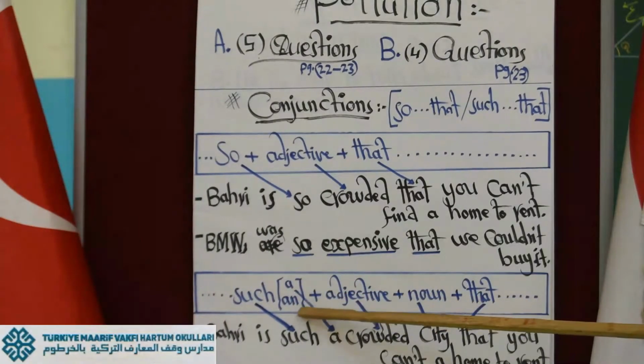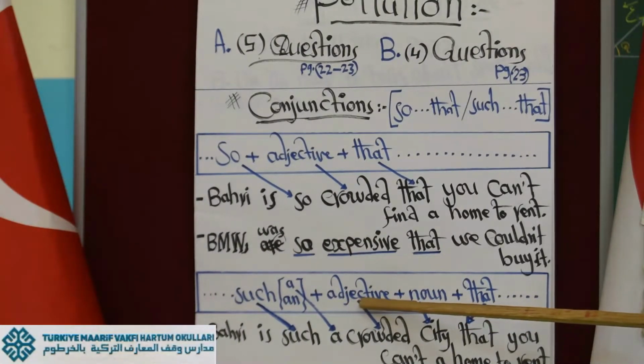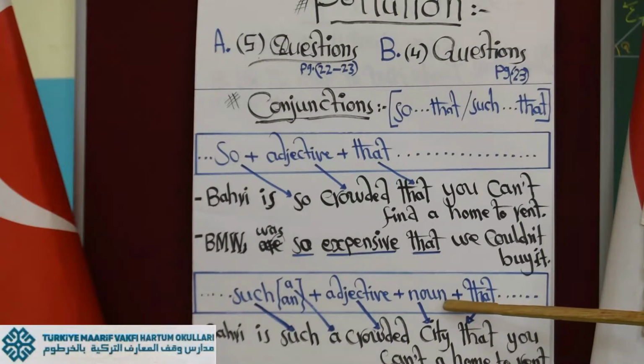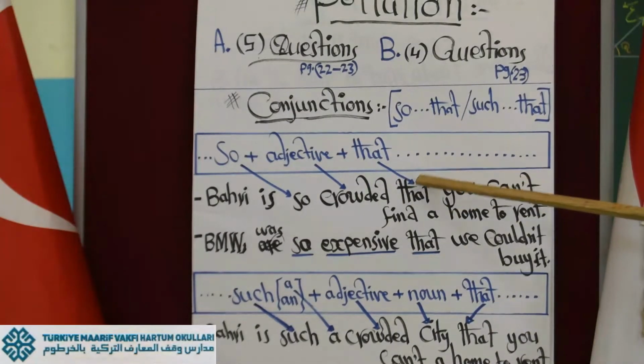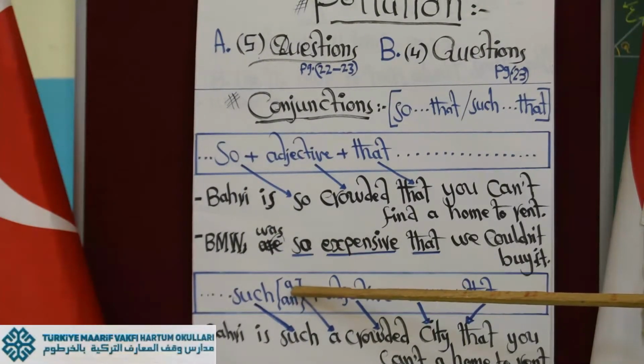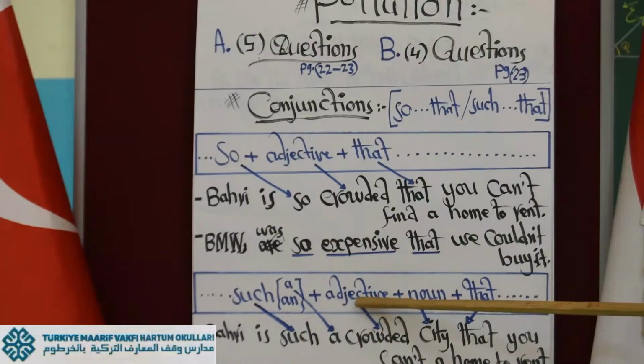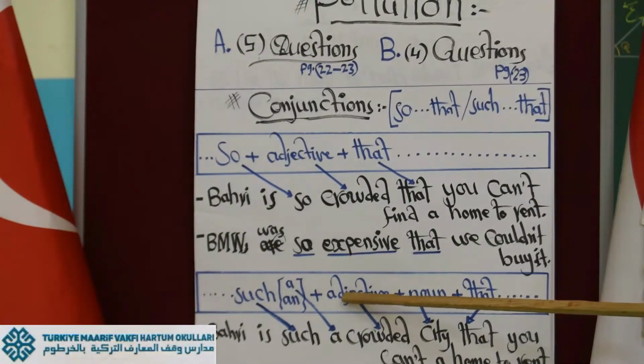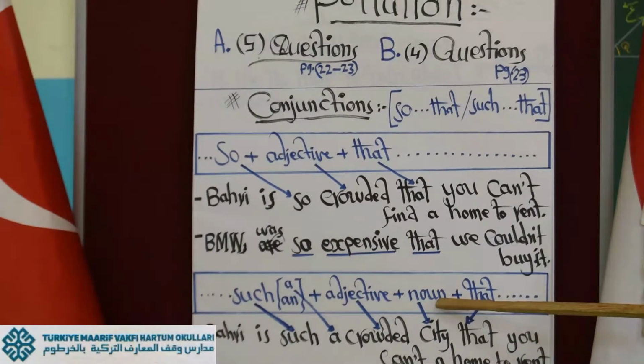Then plus adjective, plus noun. So the only difference between rule 1 and rule 2 is the indefinite article a, an, and then adjective plus noun, because adjectives are words that describe nouns. Then "that," and then complete the rest of the sentence.